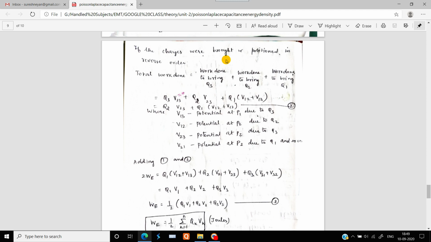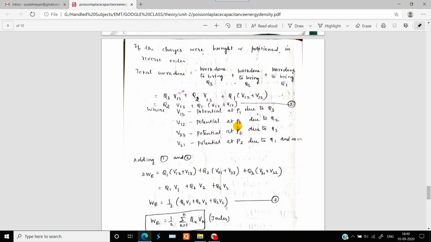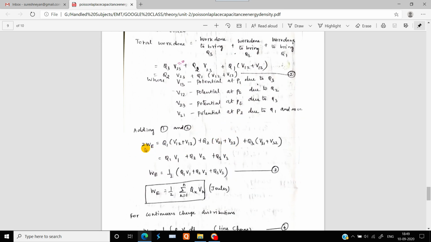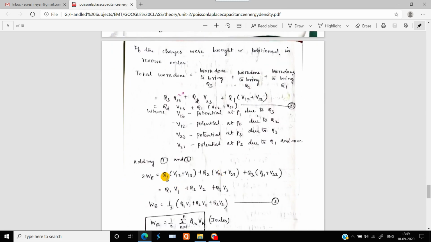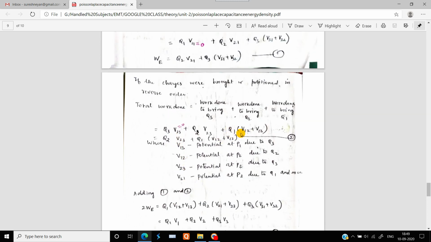will be the total work done when we position the charges in the reverse order. So from 3 to 1, if you have this particular order, then the work done is given by this second equation. If you add these two equations, we get 2 WE equal to Q1 into V12 plus V13, because here Q1 is available and there is no Q1 in the other, so this will be the first term.